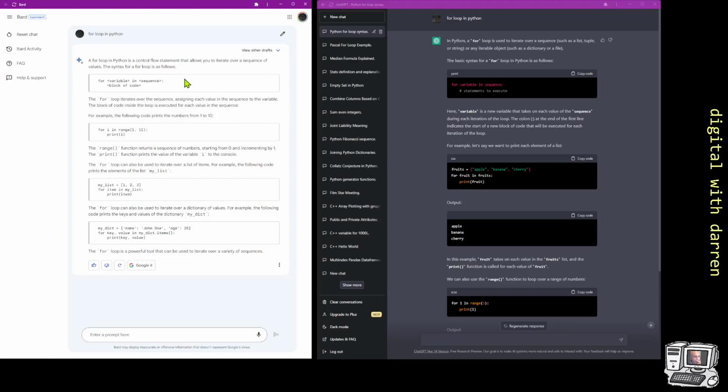It doesn't look like there's a copy of code here, but what you do have for the first part is for variable in sequence colon, block of code, and you can copy this block of code out and paste it into the editor. So that looks okay. You can edit the text, I guess, in here. So you have to manually copy the code from Google Bard, whereas in ChatGPT